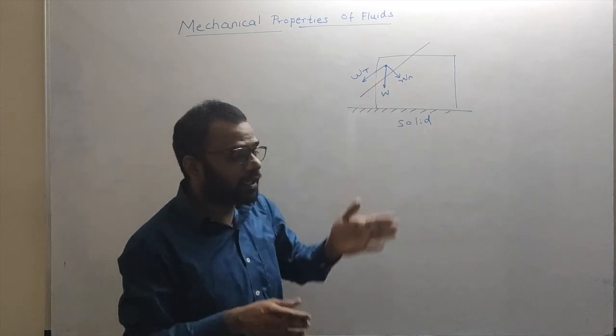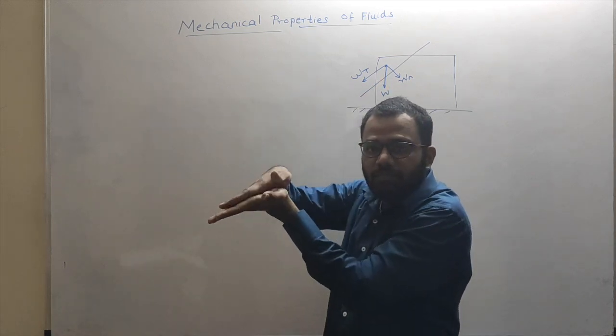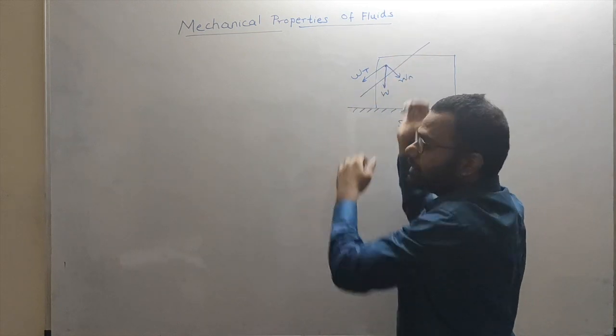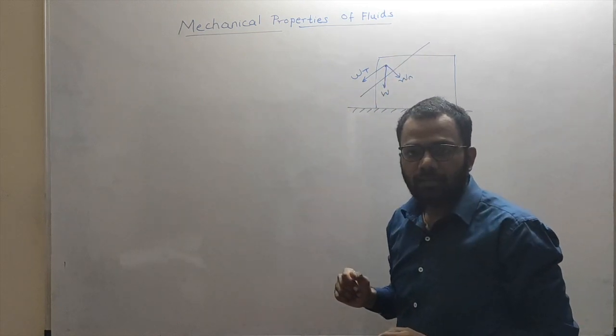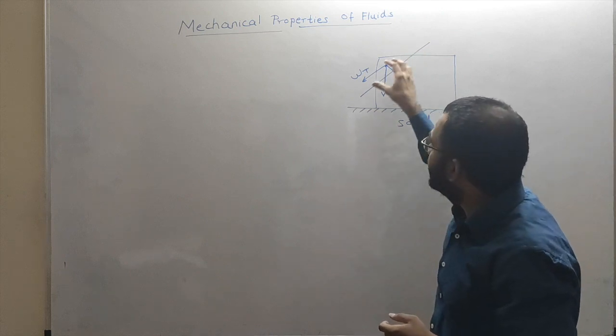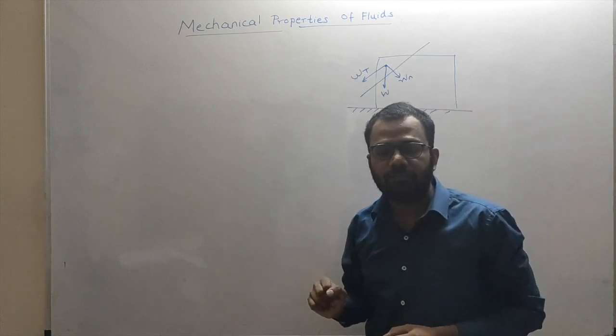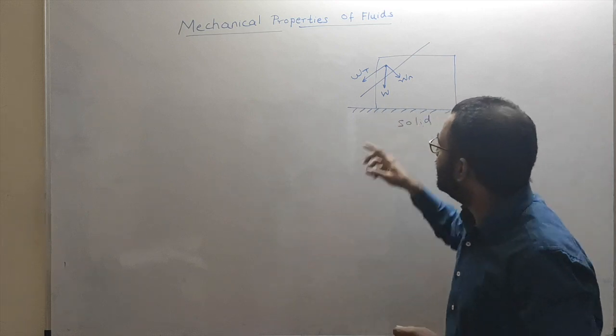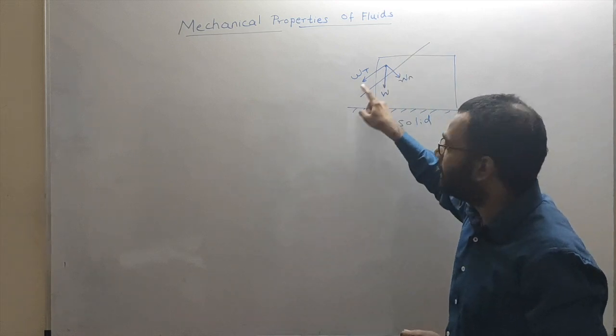It will try to rub the surfaces against each other. So there is a shear stress acting on this part. So this is nothing but the shear force acting in this part.